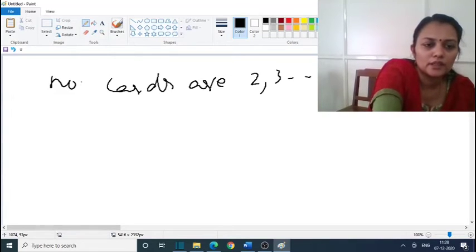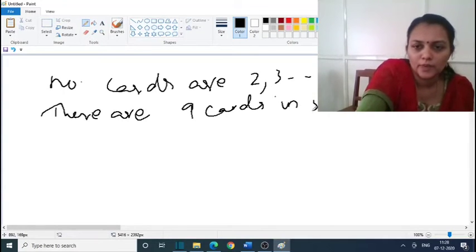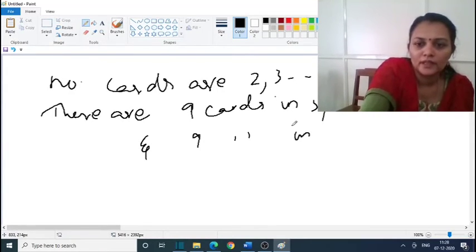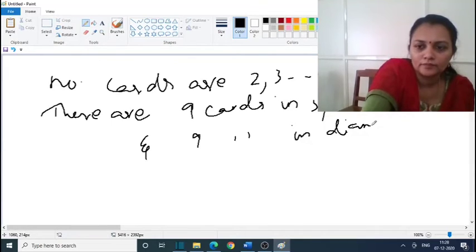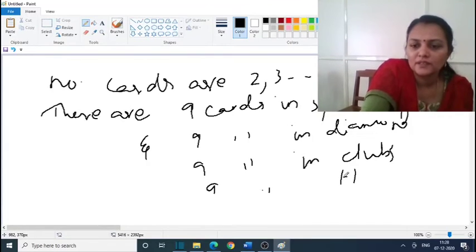So there are 9 cards in spade, 9 cards in diamond, 9 cards in clubs and 9 cards in hearts.